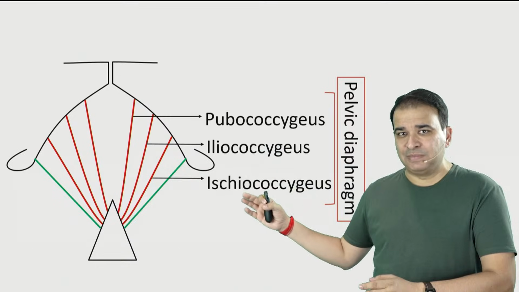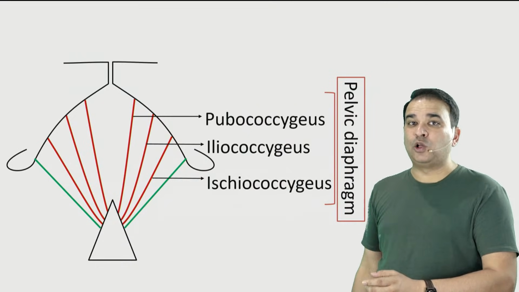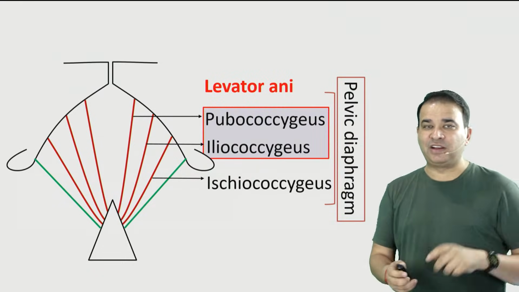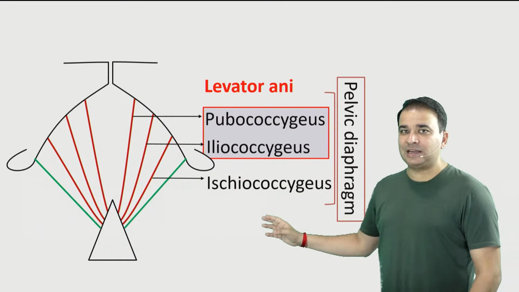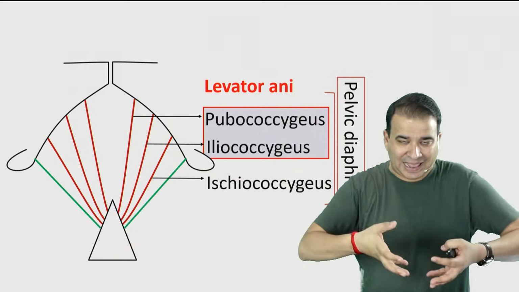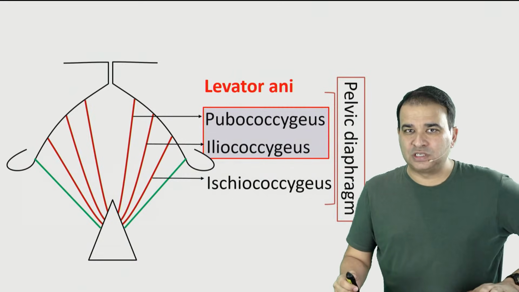Now out of these three muscles, the pubo- and iliococcygeus, these two muscles together are also referred to as the levator ani. So that's the difference between the pelvic diaphragm and levator ani. When I count these three muscles together, that is the pelvic diaphragm. But when I look at these two muscles which have an action on the anal canal, they can elevate the anal canal, that's the levator ani. That's the pubo- and the iliococcygeus here.